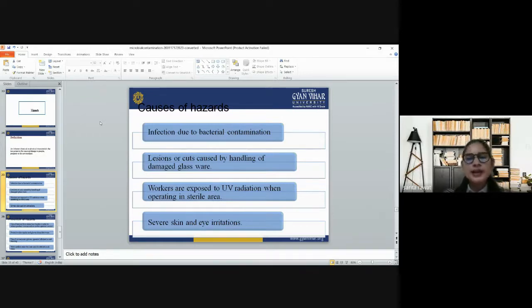Infections due to bacterial contamination, lesions or cuts caused by the handling of damaged glassware, workers exposed to UV radiation when operating in a sterilized area, then severe skin and eye irritations.